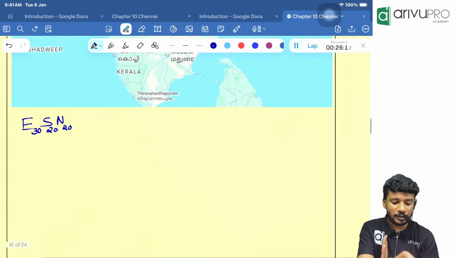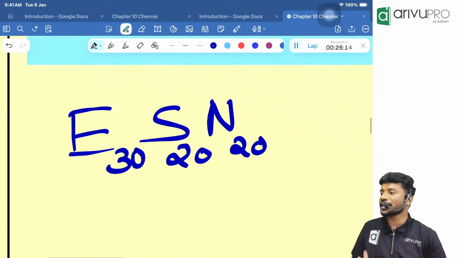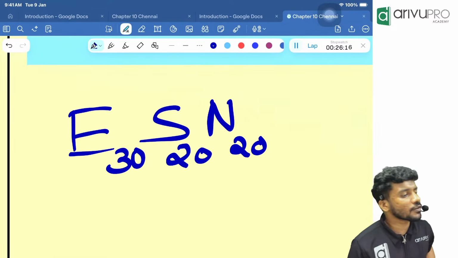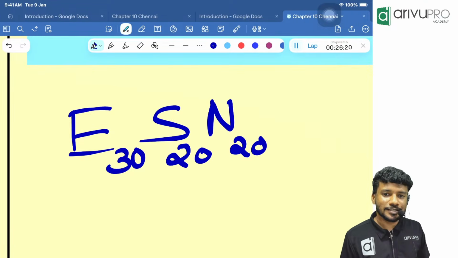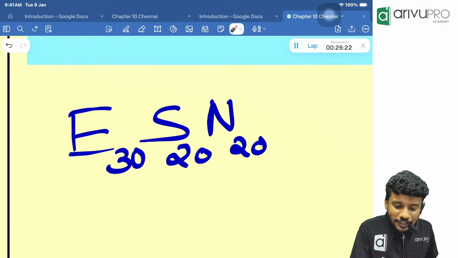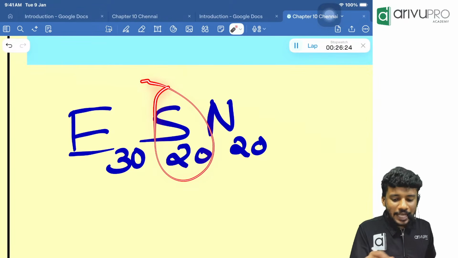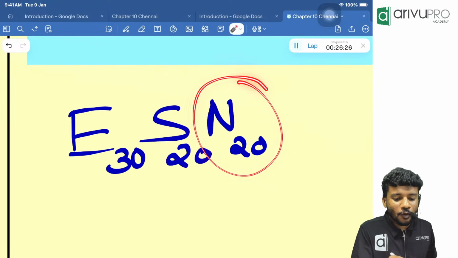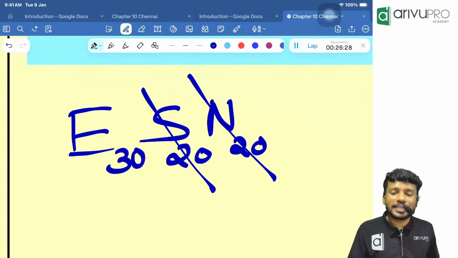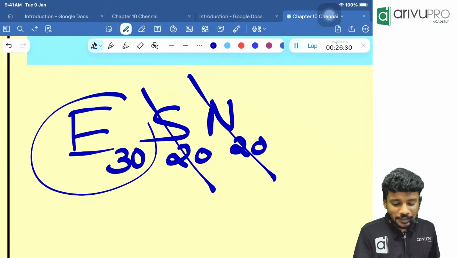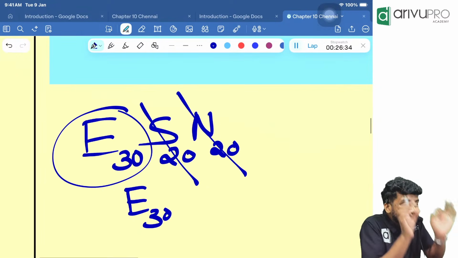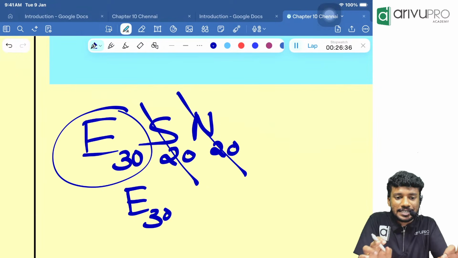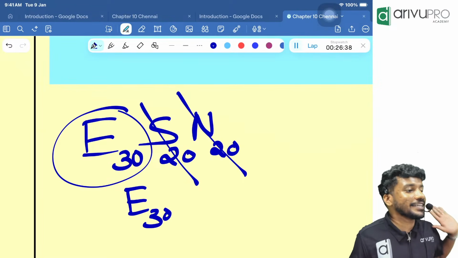Now, people, the answer or the approach is very easy. What is the opposite of north? South. What is the opposite of west? East. Now, a person went south 20 and he went north 20. What will happen? That will get cancelled off. Finally, what is remaining? East 30. So, east 30 is the direction with respect to the initial point.